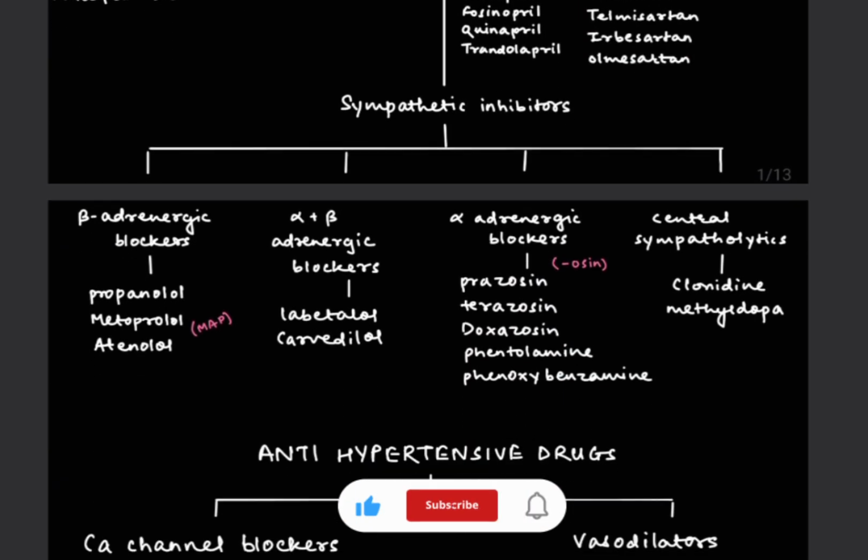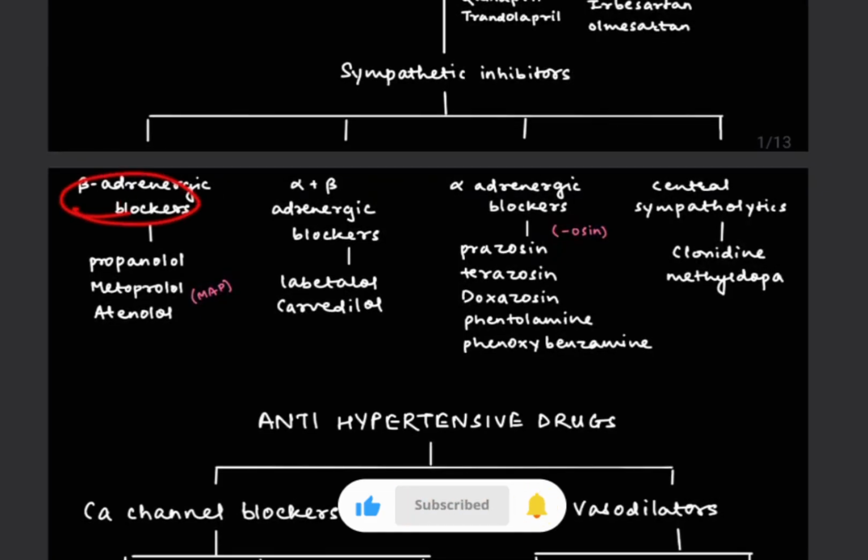The next is sympathetic inhibitors. It has 4 groups: beta adrenergic blockers, alpha plus beta adrenergic blockers, alpha adrenergic blockers, and last is central sympatholytics. Beta blockers have a mnemonic, MAP: propranolol, metoprolol and atenolol. Then alpha plus beta blockers include labetalol or carvedilol. Alpha blockers include prazosin, terazosin, doxazosin. And last but not the least is central sympatholytics, which include clonidine or methyldopa.